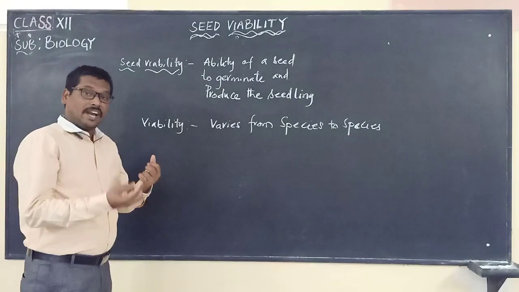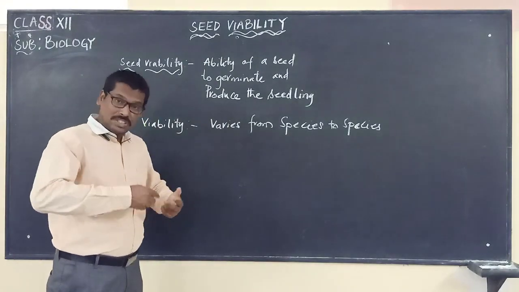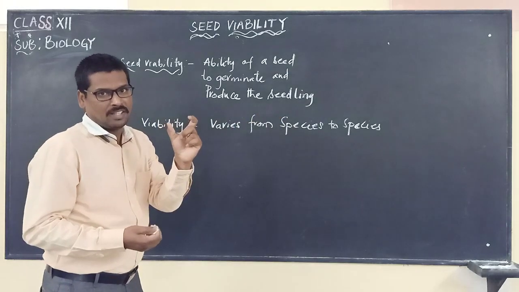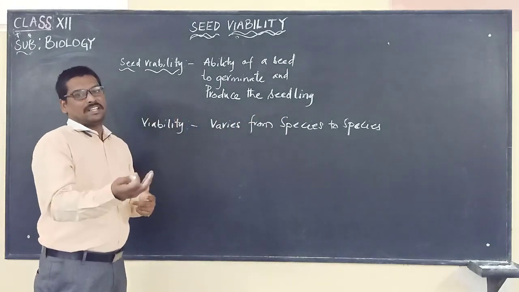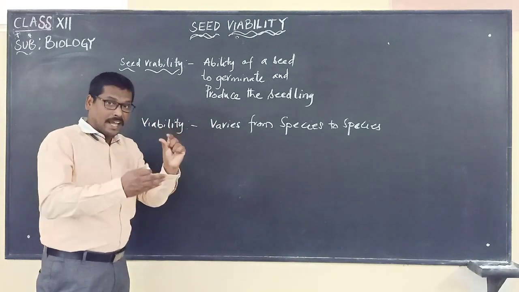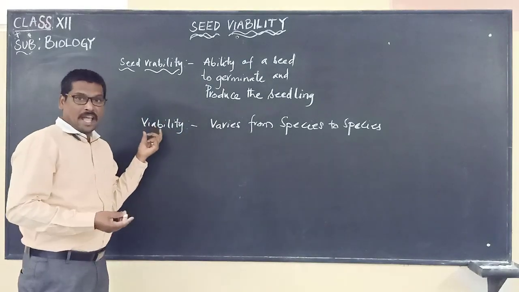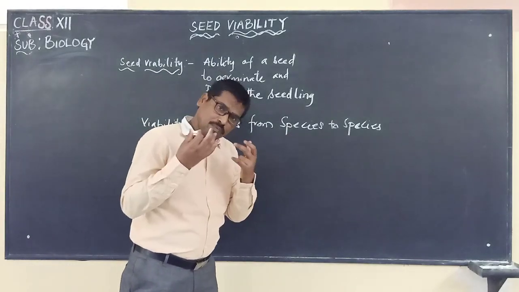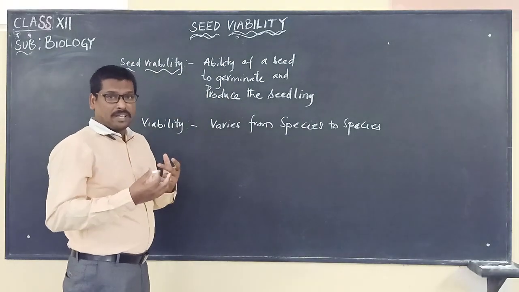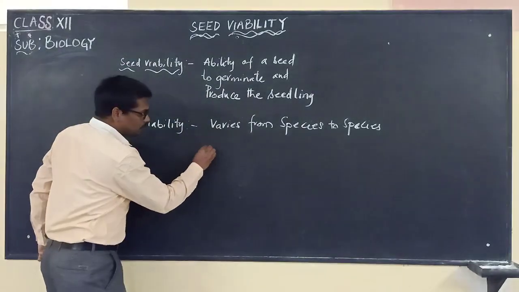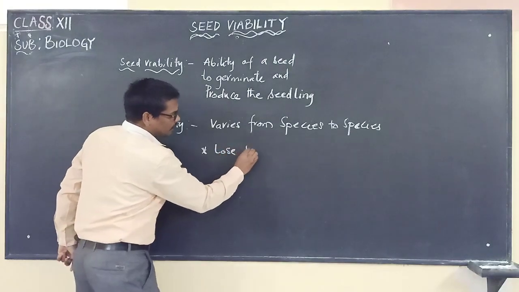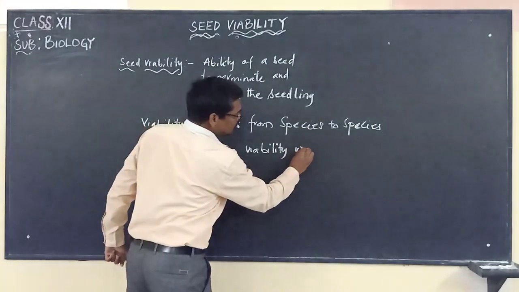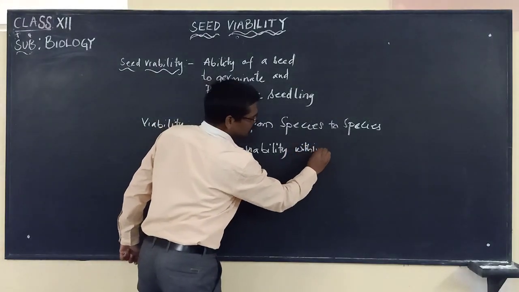Viability means what we said: it is the ability of a seed to germinate and produce the seedling. We can say it is the time period that a seed takes to germinate. And this viability varies from species to species. There are a few seeds which lose viability within a few months.